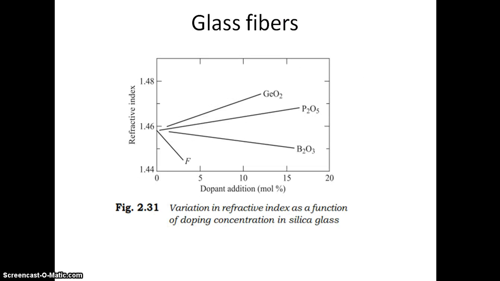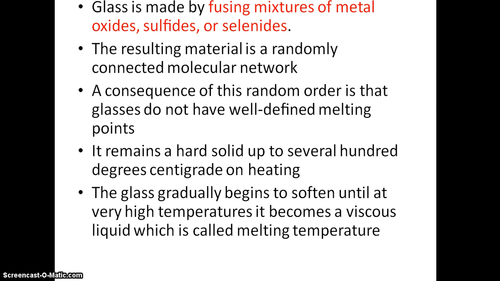And this diagram shows the variation in refractive index as a function of doping concentration in silica glass. Glass is made by fusing mixtures of metal oxides, sulfides or selenides. The resulting material is a randomly connected molecular network. So it does not have a crystalline structure.